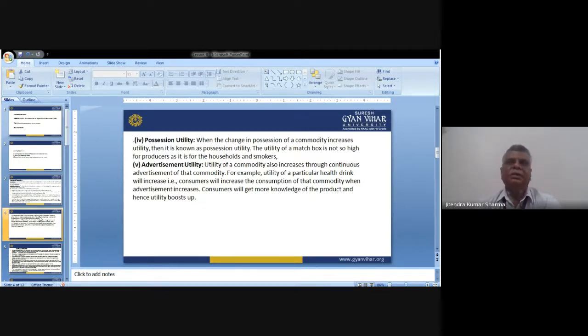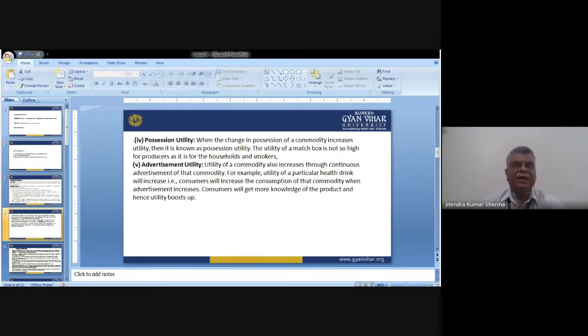So it is very important that when we create awareness via advertisement, people start using the product. And with cold drinks too, sometimes people who are famous, who have an impact in society, promote a product, concept or service, and that enhances its use. This is the way we have the opportunity to enhance the utility of a product or service. So these are the five important utilities we have discussed: time, place, possession, advertisement, etc. These five important utilities change the utility of any product or service.